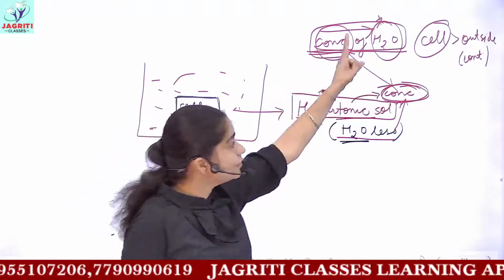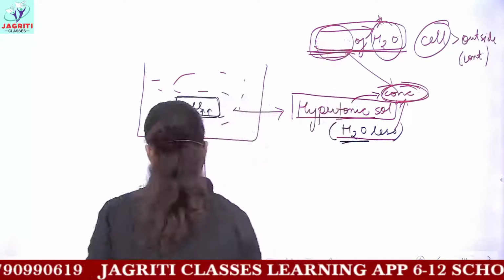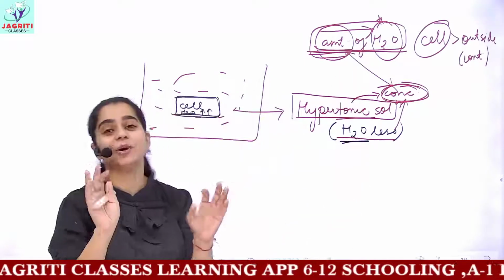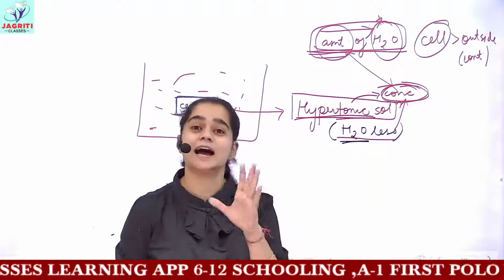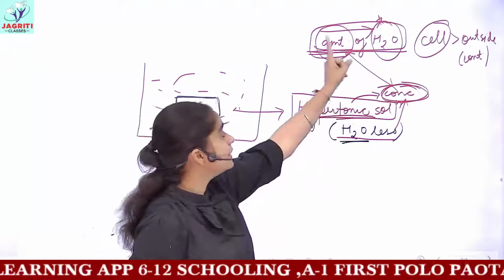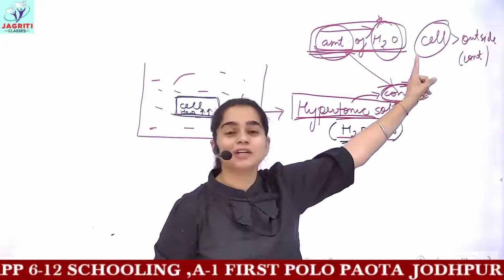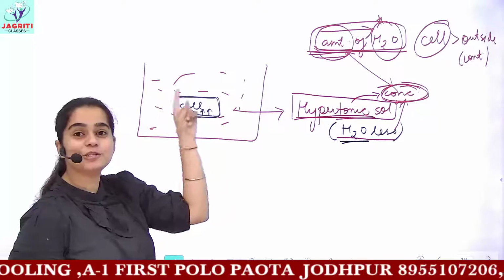So concentration of water, or let me write to avoid any confusion, amount of water. Okay? I hope this term is clear. You only use concentration for hypertonic and hypotonic. And I am now referring to the amount of water: in the cell the amount of water is quite high as compared to the amount of water present outside the cell.